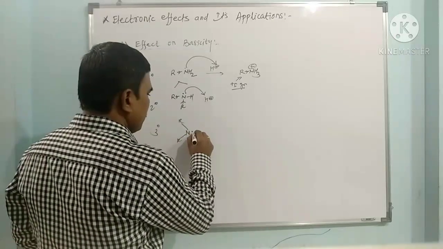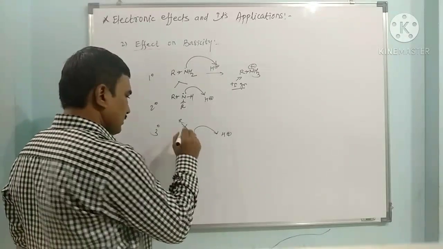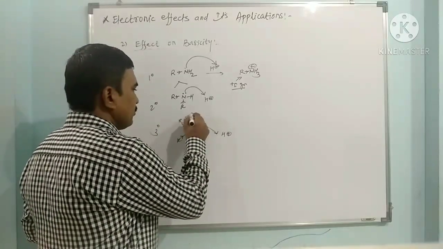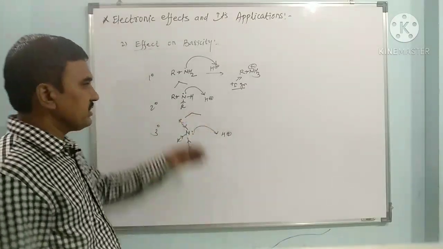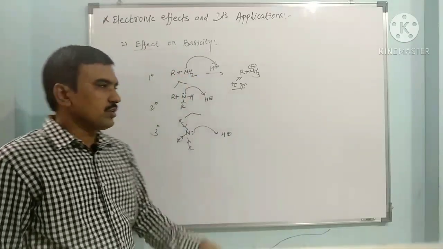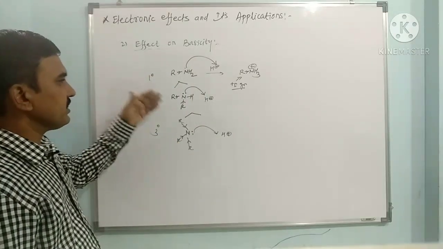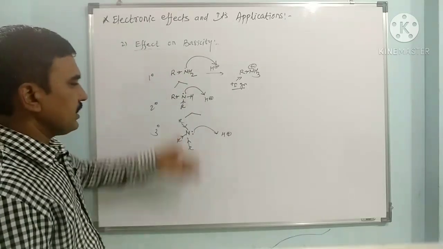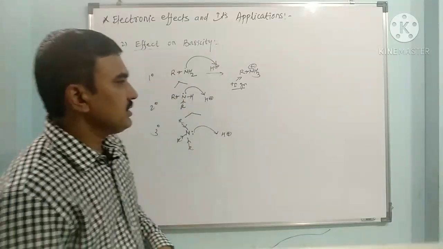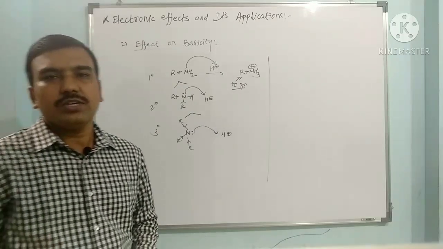Now when it attacks an H plus ion, it is again more stabilized by three alkyl groups. So definitely it is more stable than this. So the basicity increases from primary to tertiary. This is in a non-aqueous medium we are talking about. In the non-aqueous medium, tertiary amines are more basic than secondary, and secondary are more basic than primary. So alkanamines are basic in nature because of electron pair donation by the nitrogen, to electron deficient species.